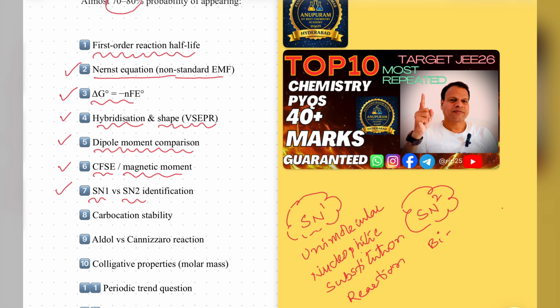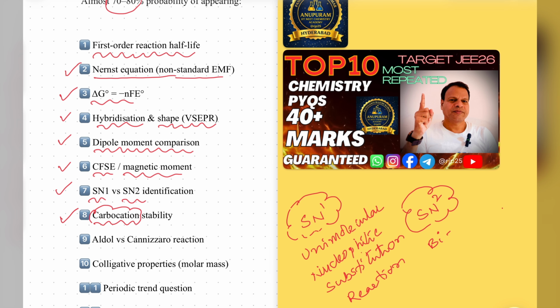Next one, stability of carbocation. Carbocation, this is also very important. They are asking so many carbocations of alkyl halides and aromatic compounds.